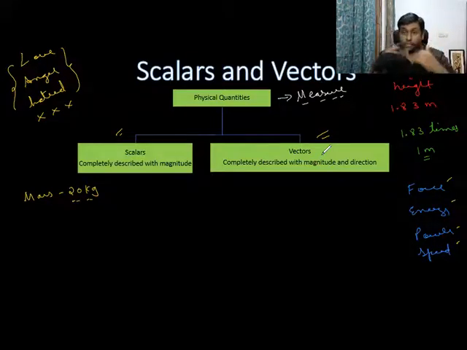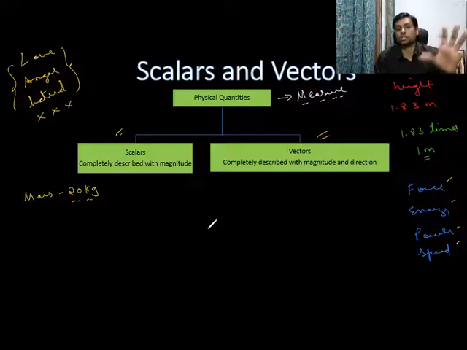Now there are other differences also. This is not the only difference. Scalars are very easy to work with. In scalars, addition, subtraction, multiplication are all using normal laws of algebra. The laws of algebra that we already have, well-established laws of algebra.